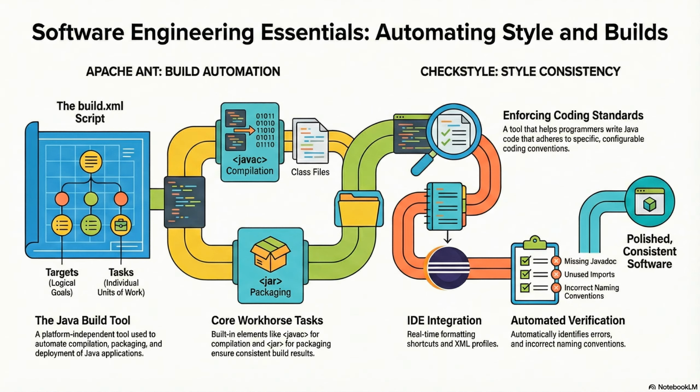But there's a power user feature mentioned called the command line override. I thought this was really cool. The -D flag. This is huge for testing. Let's say your build.xml sets the version to 1.0, but you want to test a 2.0 build without editing the file. You just run ant -Dversion=2.0. The command line overrides the file. It's like a manual override switch on a machine. It is. It gives you so much flexibility.